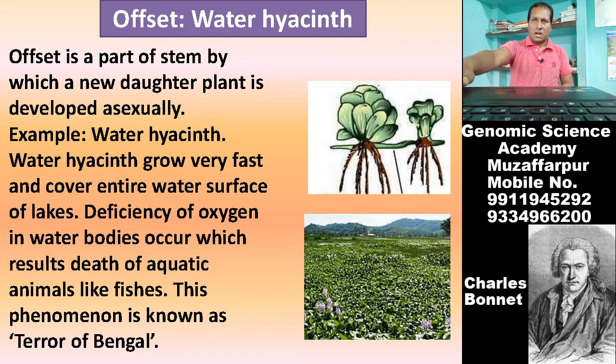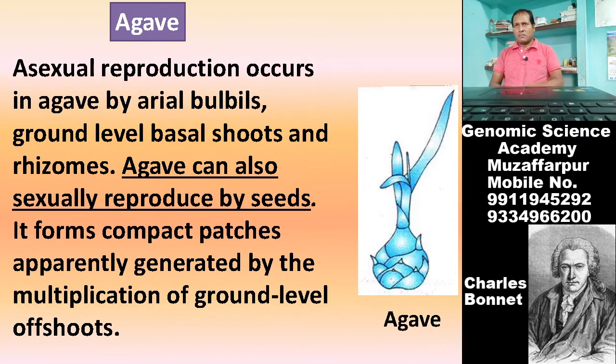So this water hyacinth is very dangerous for aquatic animals like fish.